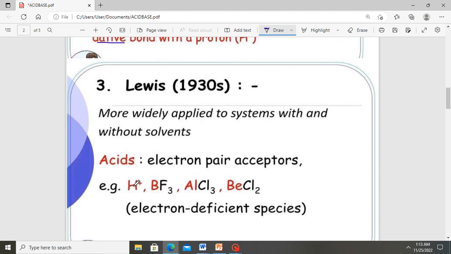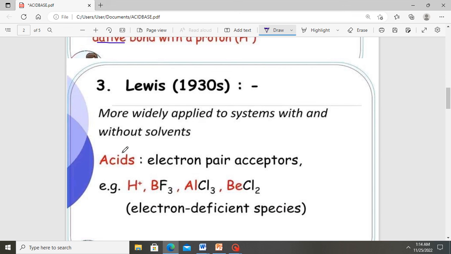So an H plus has no electrons. BF3 can accept a pair of electrons. Aluminum chloride can accept electrons, and beryllium chloride can also accept electrons. All these species can accept electrons, hence they qualify to be called acids according to Lewis. For them to be able to accept electrons, they must be electron deficient. So according to Lewis, all electron deficient species are acids because they all have the tendency to accept electrons.